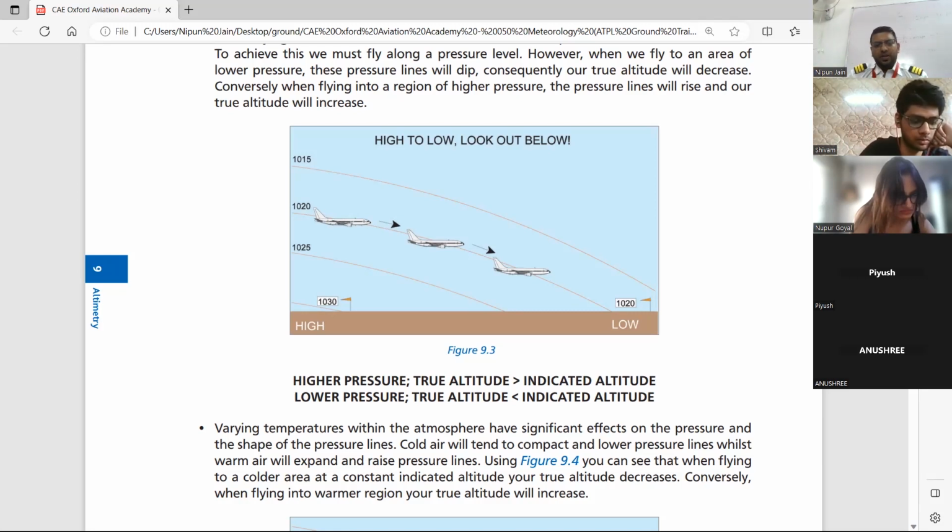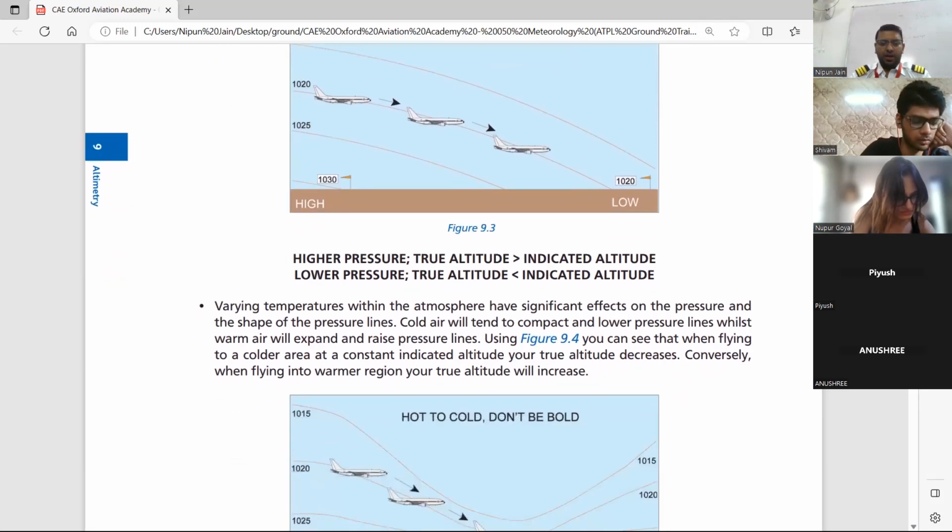Okay. So landing and takeoff is never a problem because you get the QNH. We take the reference from the mean sea level. So now we'll study the new term QNH. But this is a problem when you're flying above 15,000 feet, that is QNE. Okay. So yeah, we'll come to that.